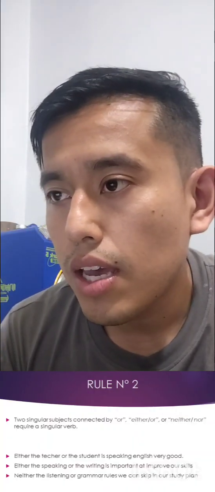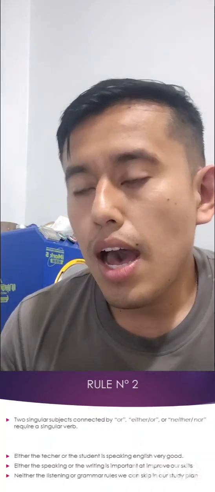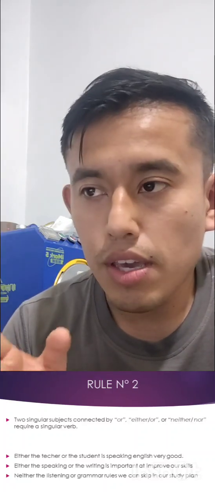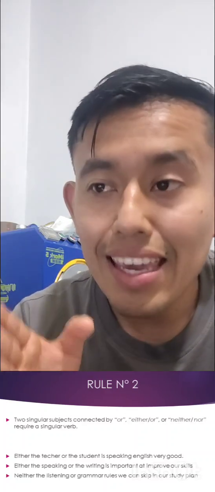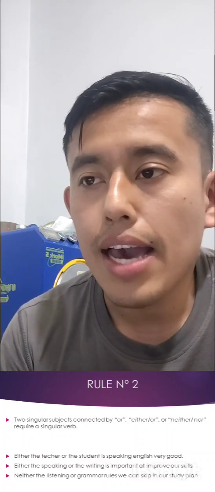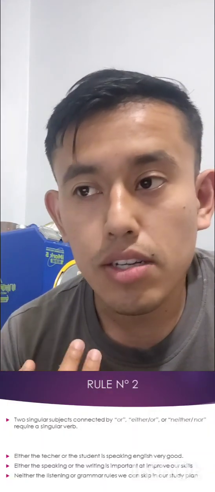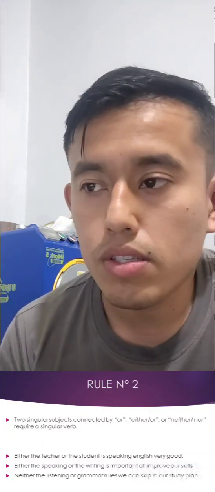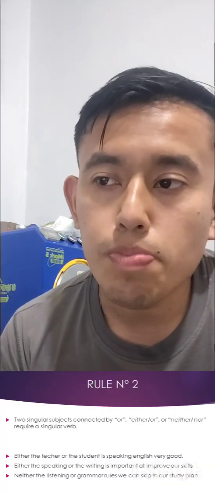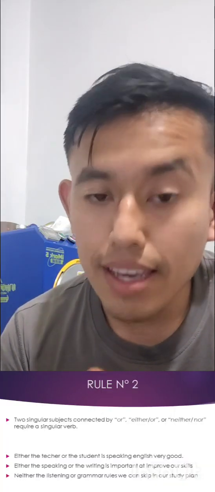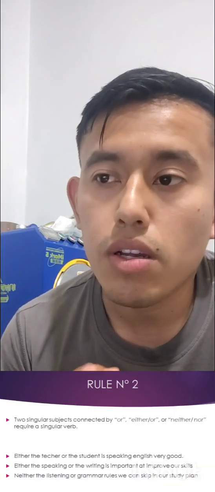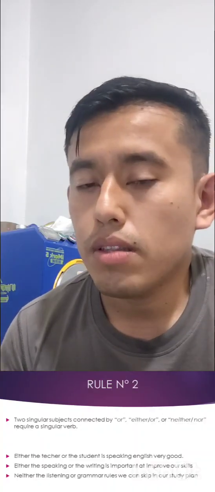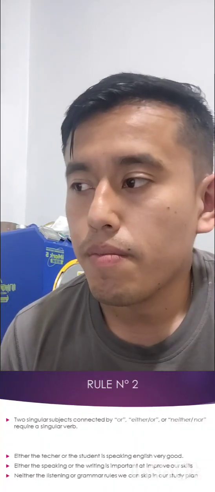For that reason, in my sentences, either the teacher or the student is speaking. I didn't write are speaking. The second sentence says either the speaking or the writing is. I didn't write are. The rule is clear.